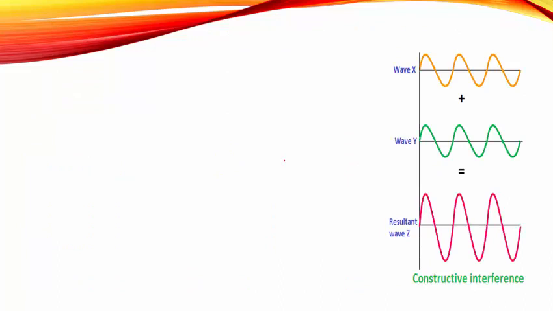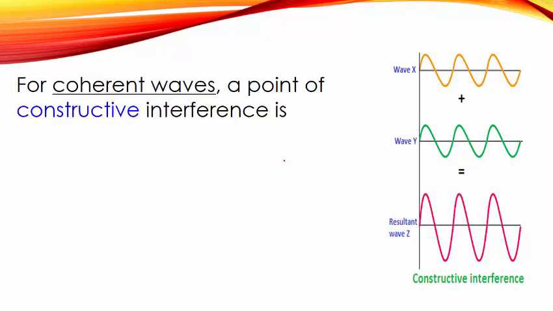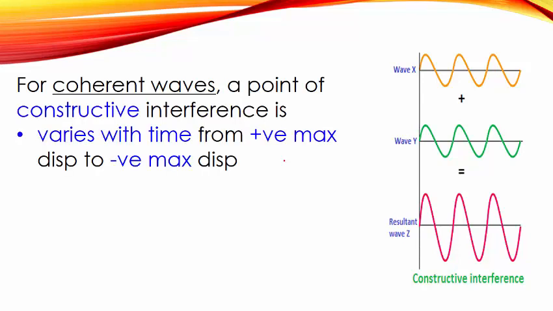For example, wave X and wave Y meet at point P. So the resultant will be a wave Z. For this coherent wave, a point of constructive interference will vary with time. You can see that sometimes it is a positive maximum, and it can decrease and become a negative maximum displacement.